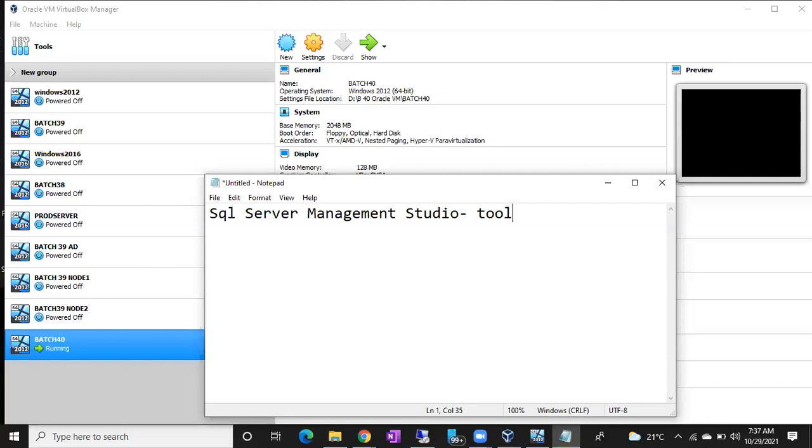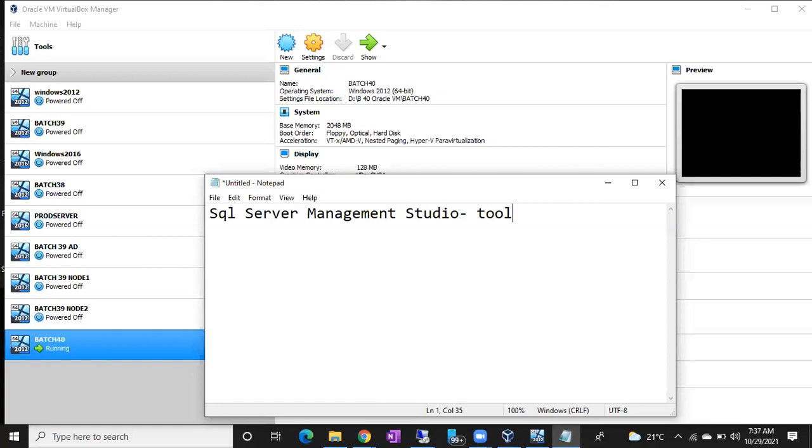Up to SQL Server 2014, this tool is included in the software, in the shared features. During installation you can see a lot of shared components, so there is no need to install Management Studio separately.